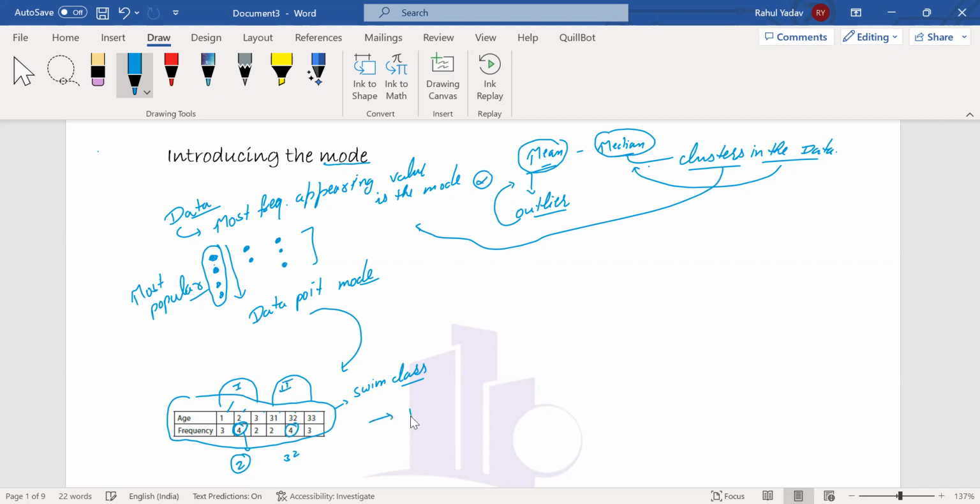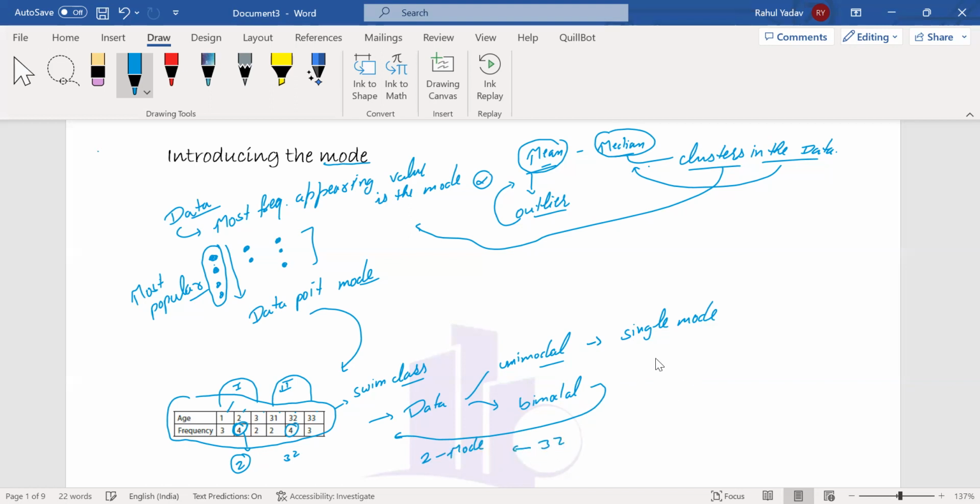So any data can be unimodal, meaning the data has only a single mode. And we can have bimodal data, as in this particular case, where 2 is a mode and 32 is also a mode.